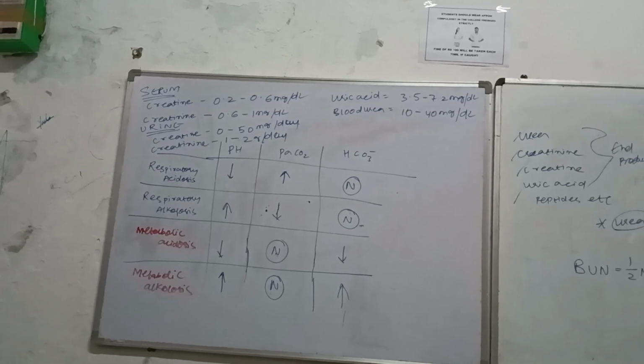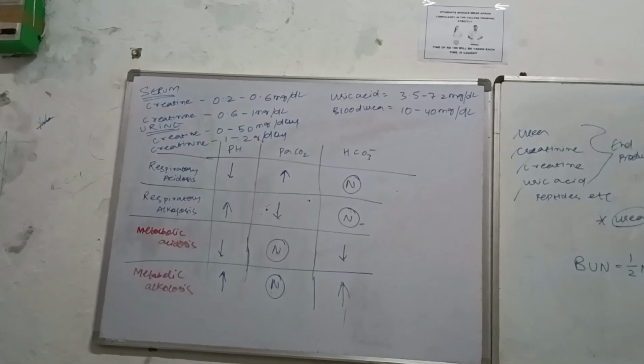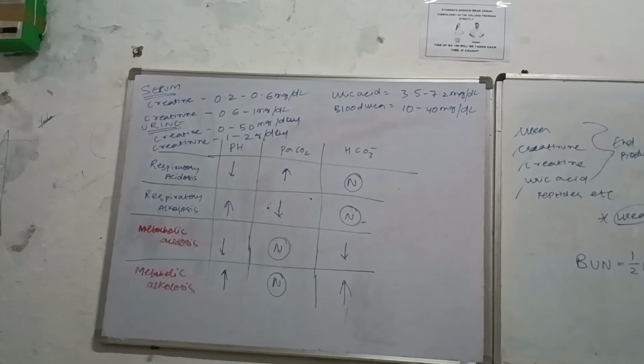What is the normal value of the serum creatinine? What is the normal value of the urine creatinine? And what is the normal value of the